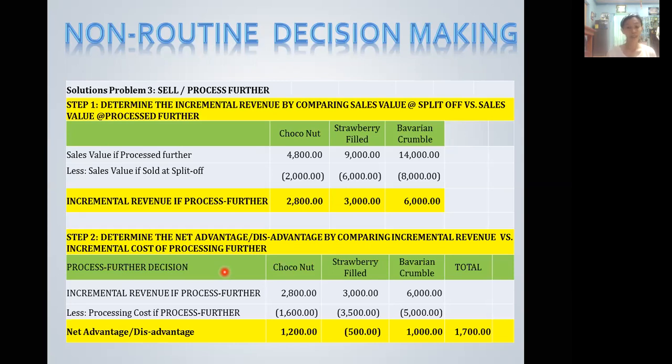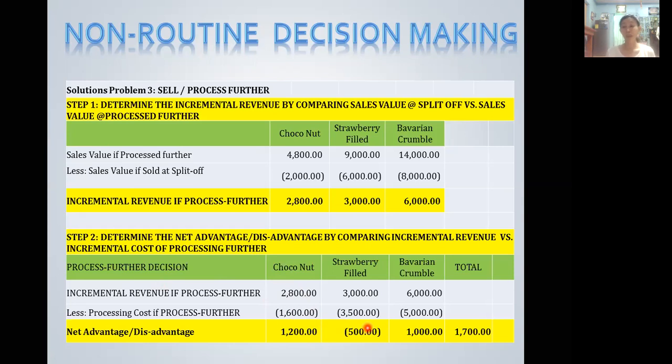So the choconut, with incremental revenue of 2,800, will incur a cost of 1,600. We have to deduct the cost from the incremental revenue to check whether it will have a positive or negative net value, a net advantage or disadvantage. So for choconut, its net advantage is 1,200 pesos.